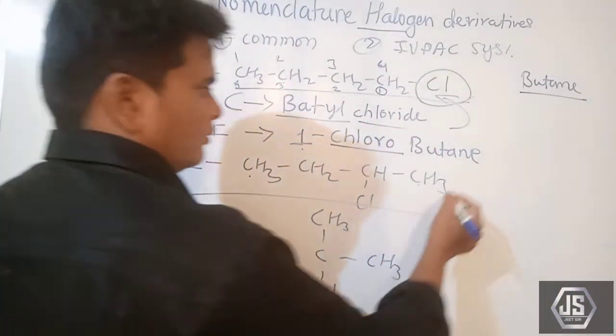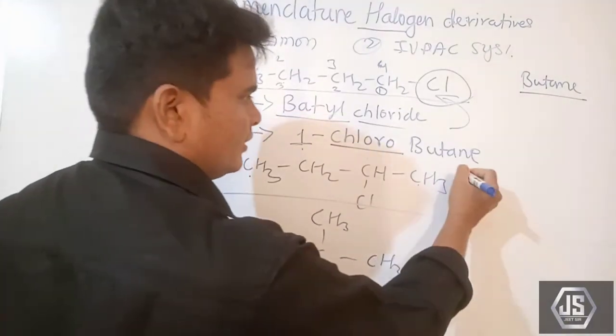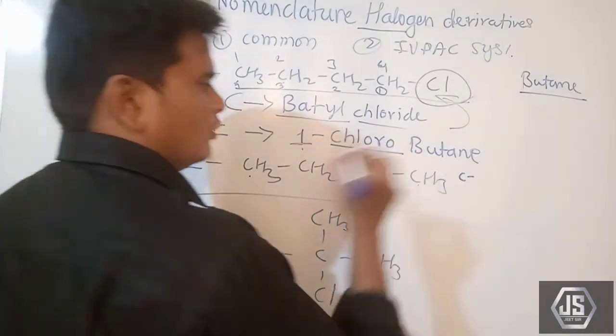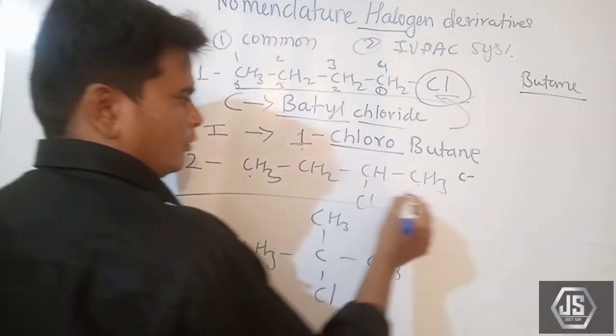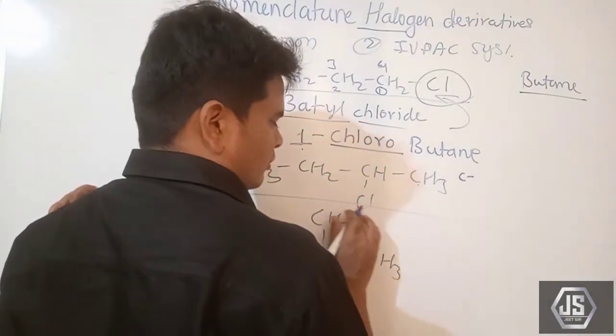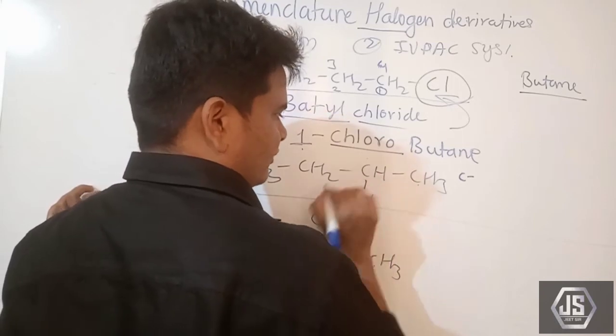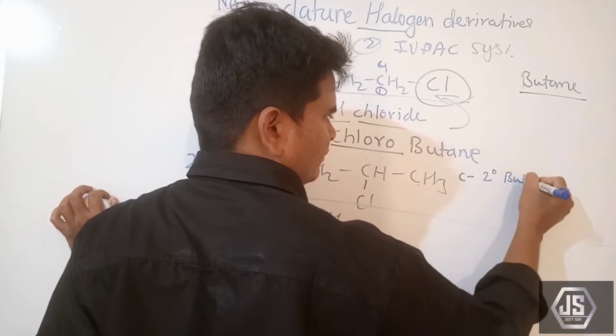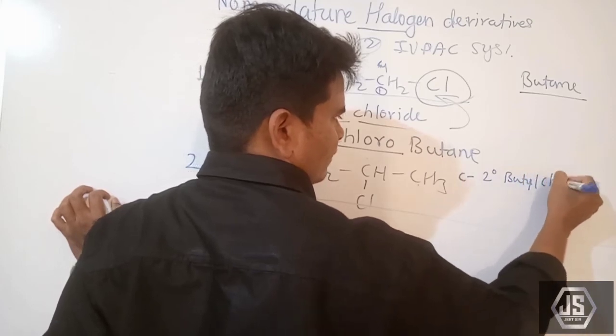Firstly we will take the common name of it. How many carbons are there? 4 carbons are there. Okay, so butyl, 1 chlorine, but chlorine is attached to the second carbon atom. We can say secondary butyl chloride.